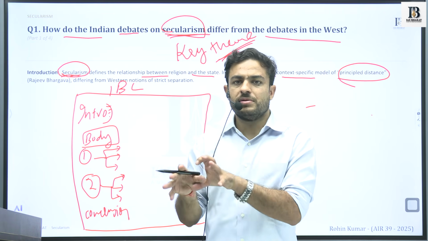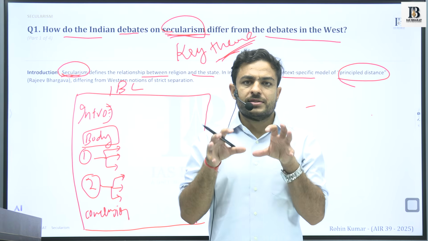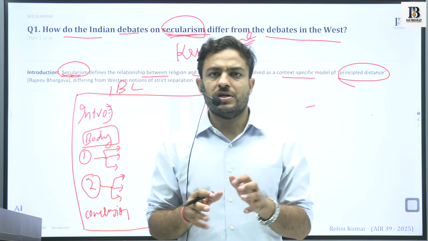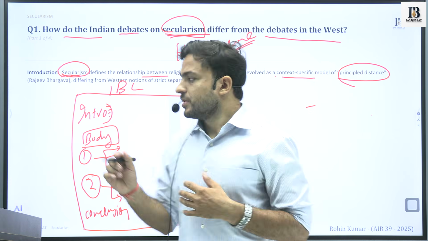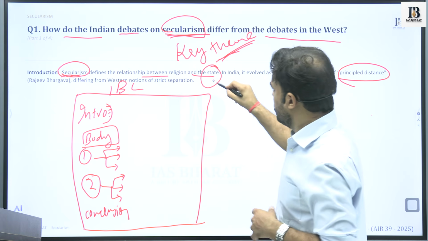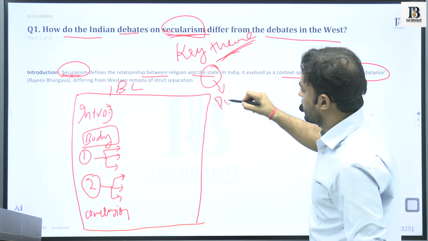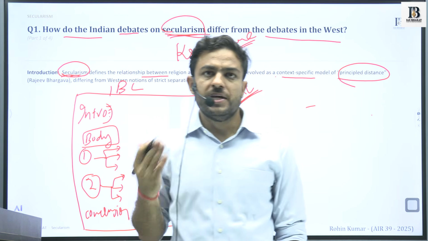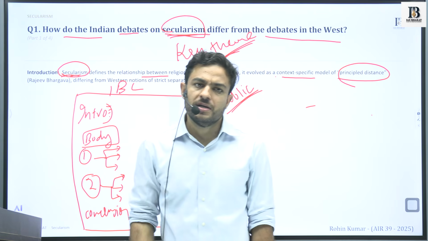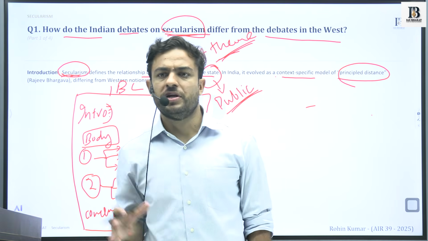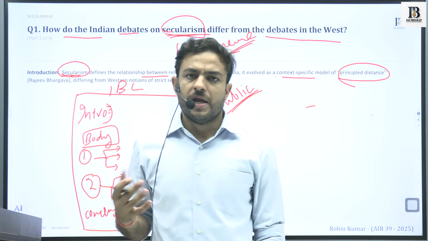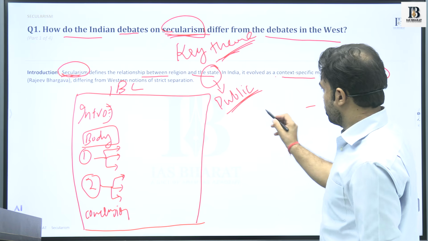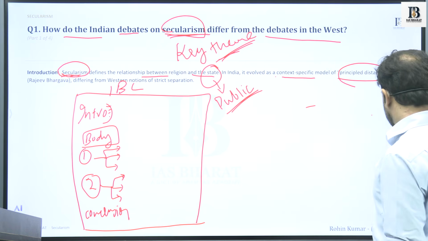The idea of secularism is this only, the separation between religion or religious things and the state. We can also say that in public life, how much role religion plays in the lives of the people is something that can be connoted or correlated with the idea of secularism. And there is a difference between the two. So when we see with respect to the West and with respect to India,